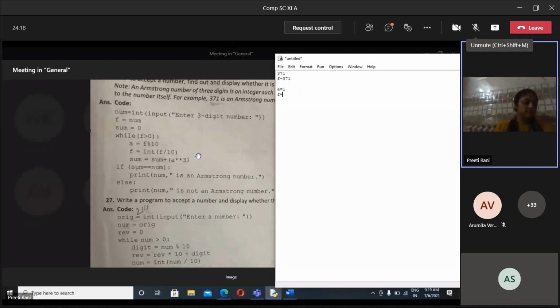See, it is converting to an integer number. Integer means it will not calculate the part after the decimal. It will not calculate that precision value. It will calculate only the quotient part. So what will be the value? A's value you have written 1. F value, what should I write? 37. Yes.